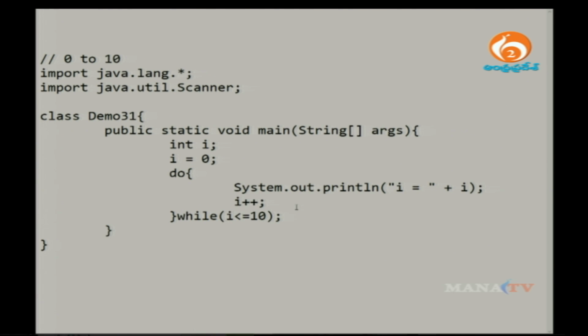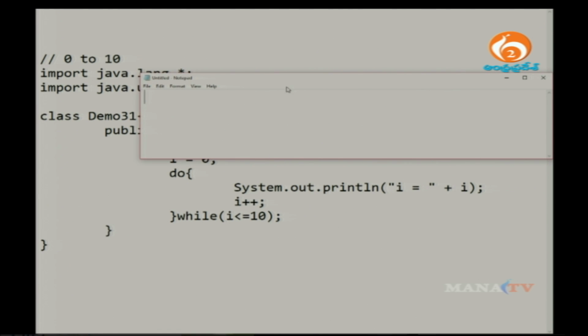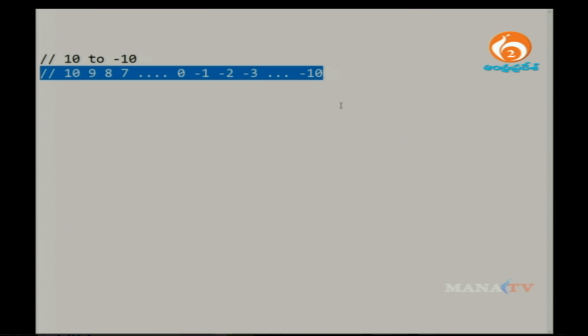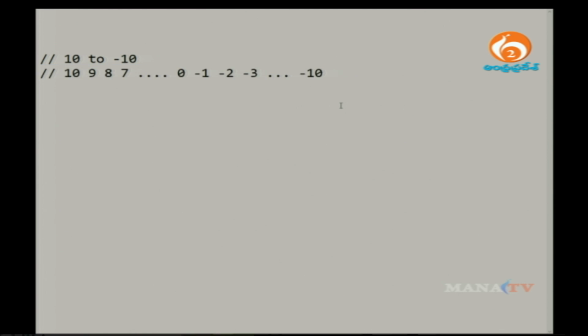Now I want to write one more example, where I want to print the values from 10 down to minus 10. First, I want to print the numbers like this: 10, 9, 8, 7, and so on to 0, minus 1, minus 2, minus 3, going on up to minus 10. I want to print these values in this format. How do I print it? Let me find out with a simple example.